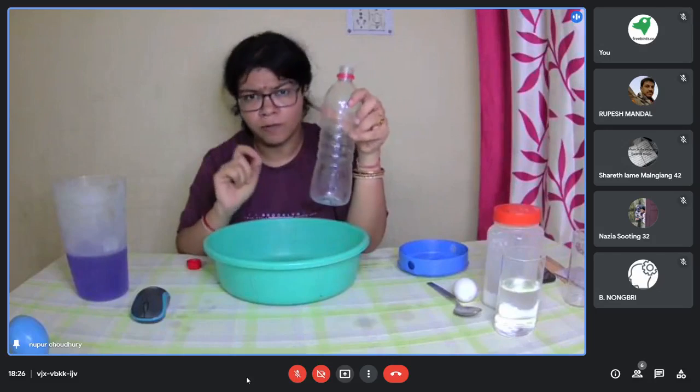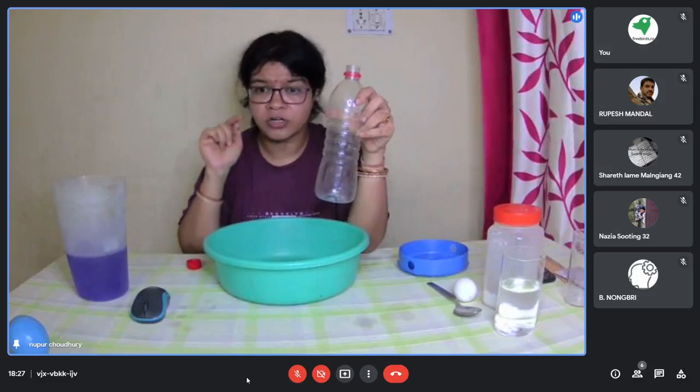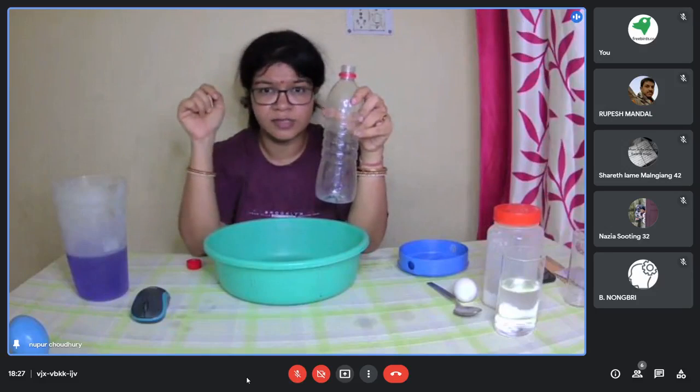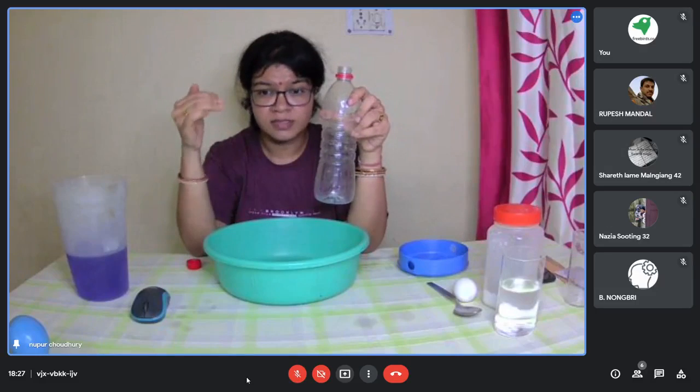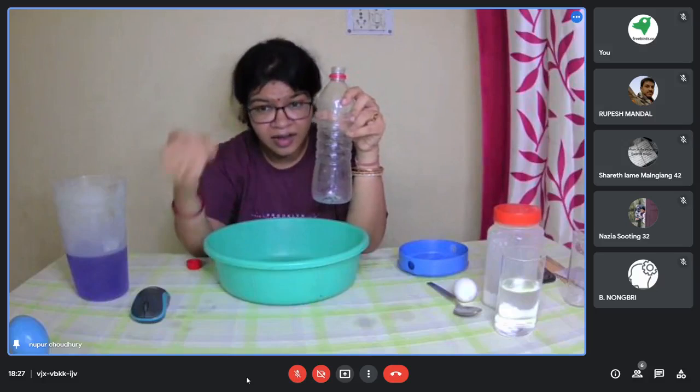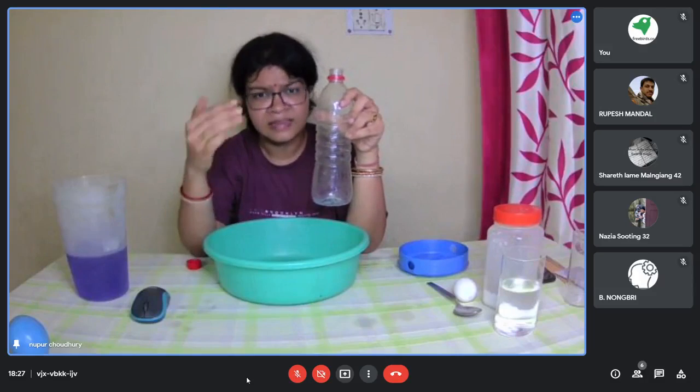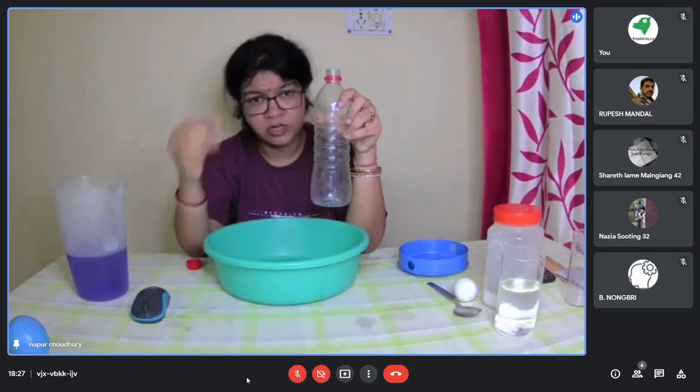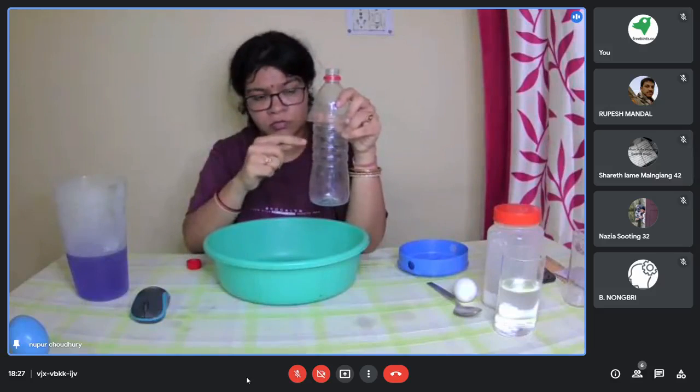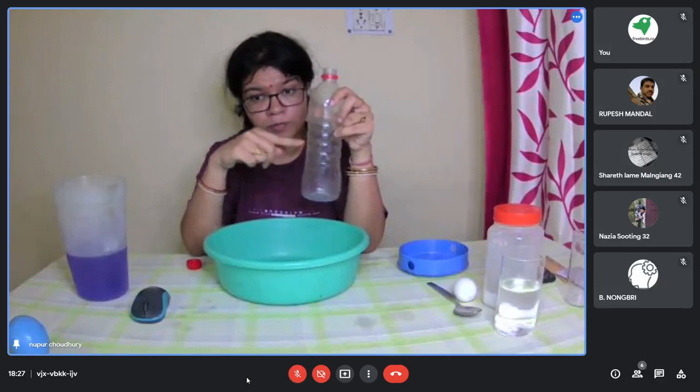From the bottom hole, the water flows to a far off distance because the pressure is higher at the bottom level than at the top, where the water flows out from the top hole.